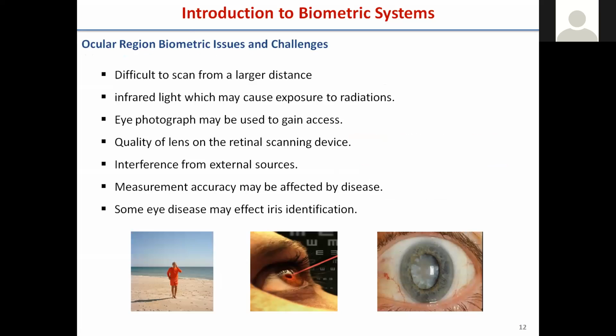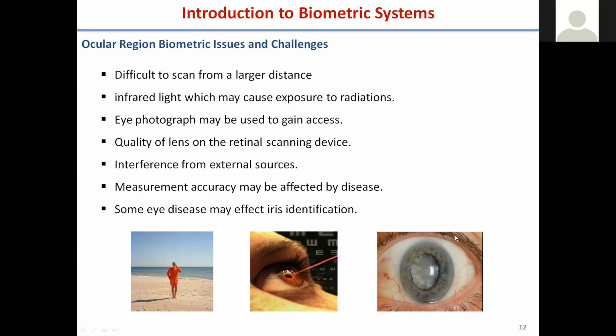Then the ocular region, that is the eye region. There is a periocular region, which is outside the iris, whatever eyelids are there. Some systems are built with the eyes, some with the periocular region, or some are multimodal systems with the periocular region and iris. They take this as a trait.